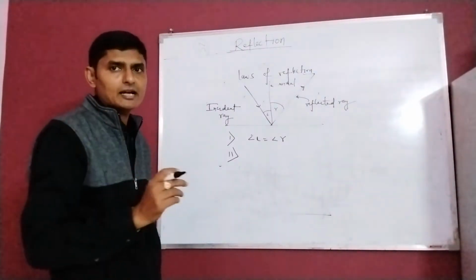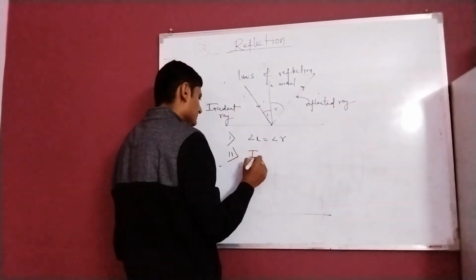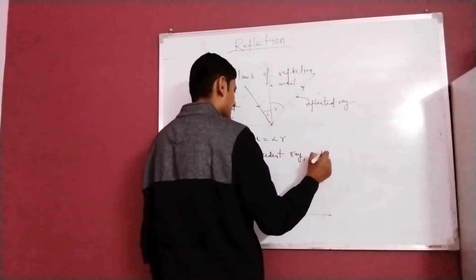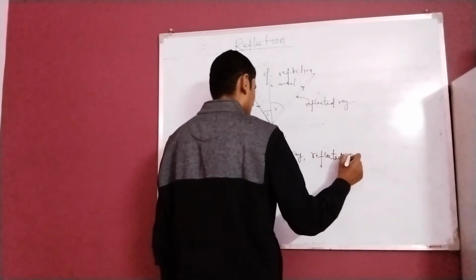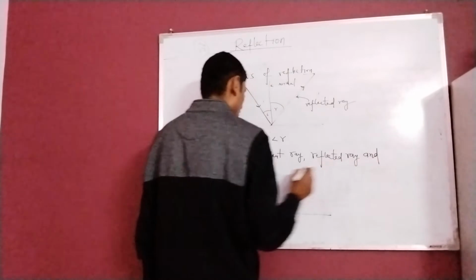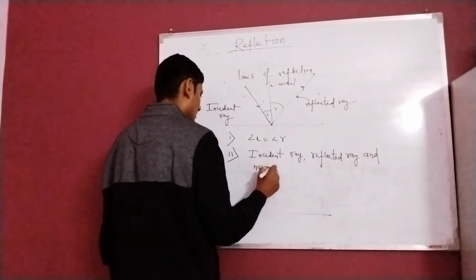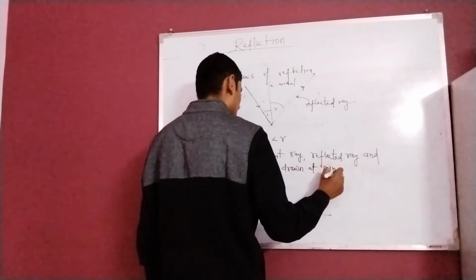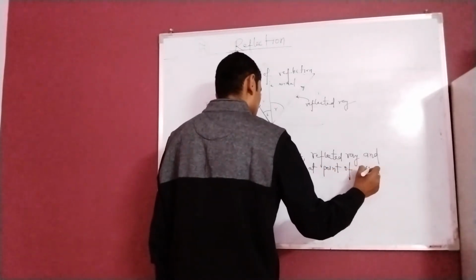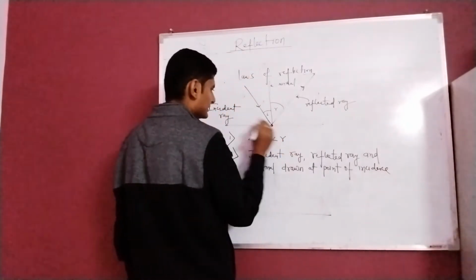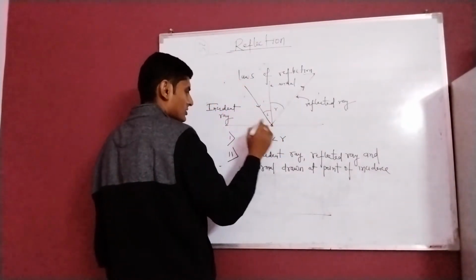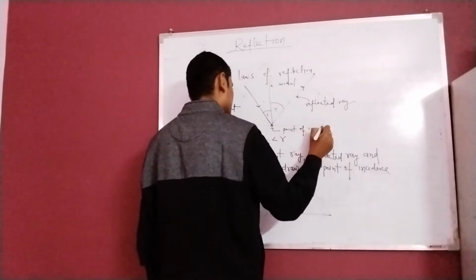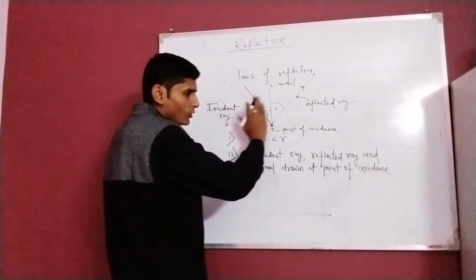Laws of reflection state that incident ray, reflected ray and normal drawn at the point of incidence, this is known as point of incidence, where the incident ray strikes, all belong in the same plane.